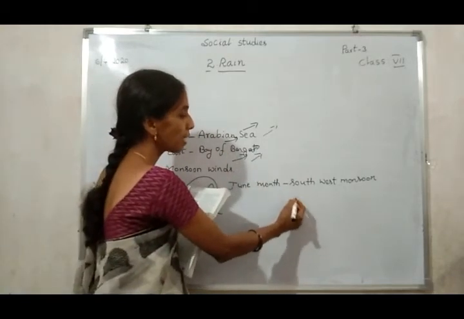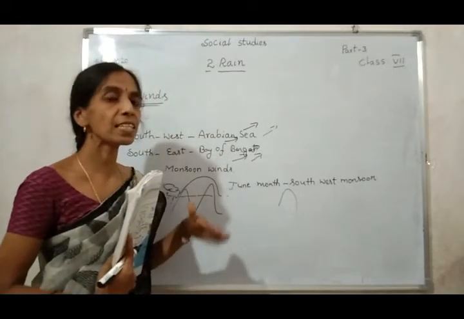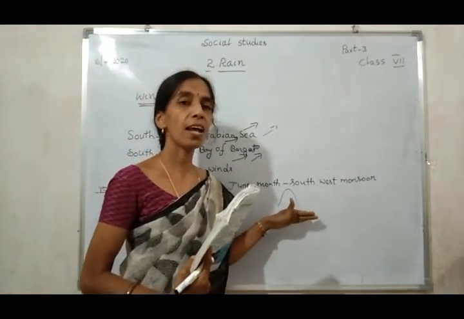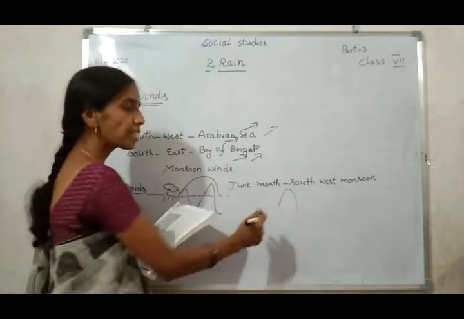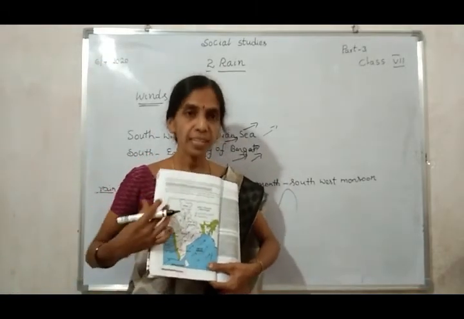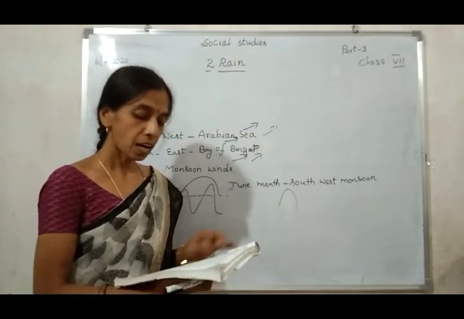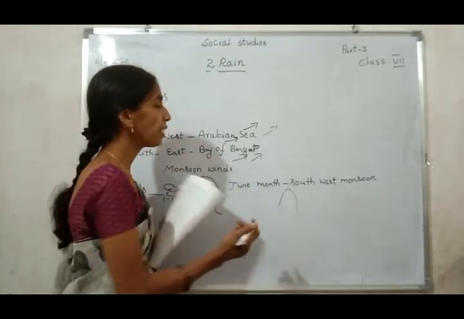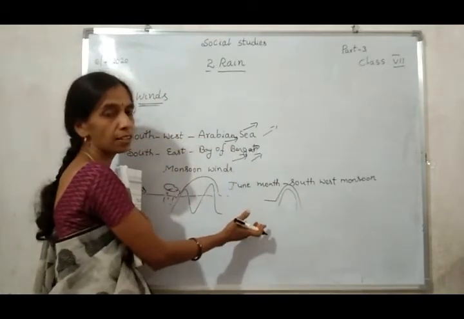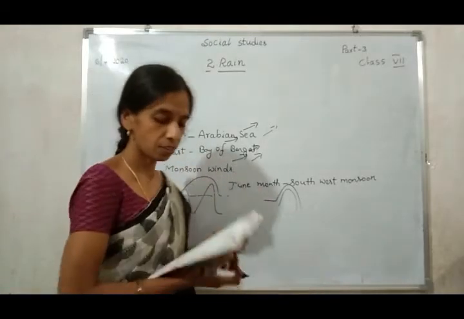So the Telangana districts receive heavy rainfall in the southwest monsoon season.